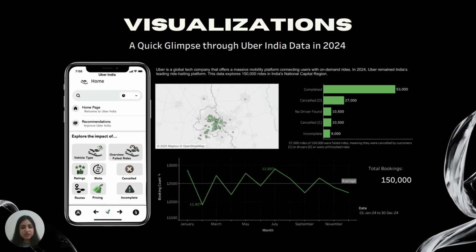We have the status of the bookings, so whether they're completed, canceled, canceled by the driver or customer, no driver found, or incomplete. And in the bottom, we have a line chart that just shows us the total booking by date to see when bookings were high and when bookings were low, so we can see the max and min highlighted. Then we have the total booking number.